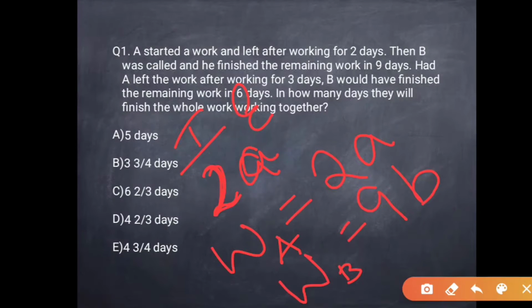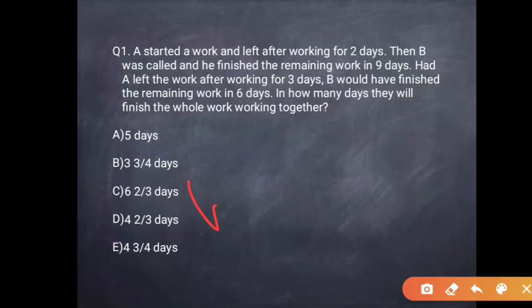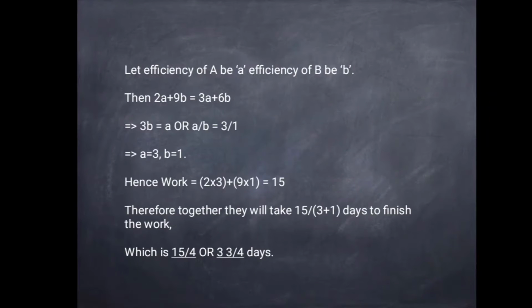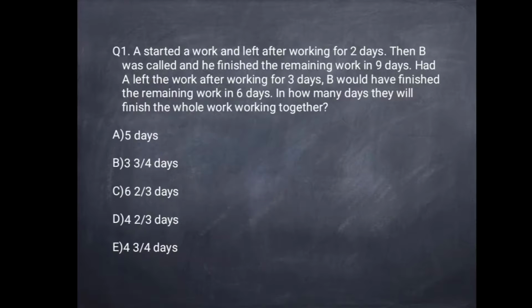It is said that the whole work was done by A and B working for 2 and 9 days respectively. Therefore the total work is W equal to WA plus WB, that is 2a plus 9b. This is our total work. Also, it is said that had A left the work after working for 3 days, B would have finished the remaining work in 6 days.